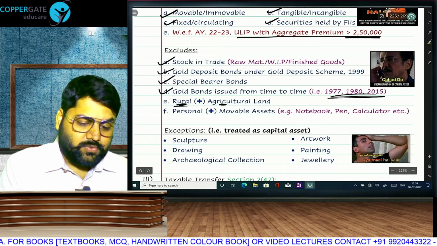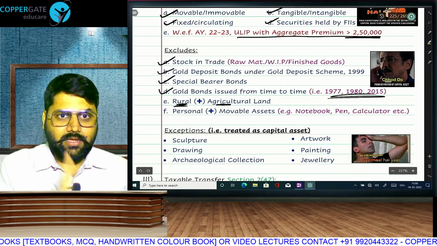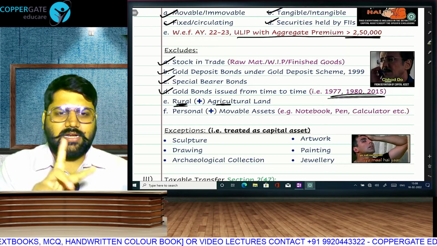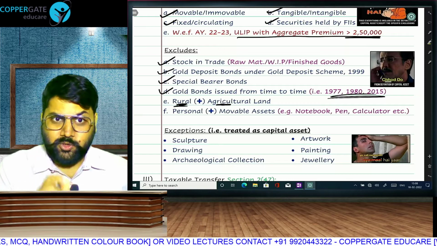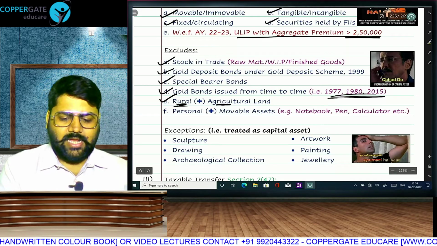Rural and agriculture. That means urban agricultural land is a capital asset. And non-agricultural land, whether urban or rural, it is a capital asset. Only rural area and only agricultural land, not a capital asset.